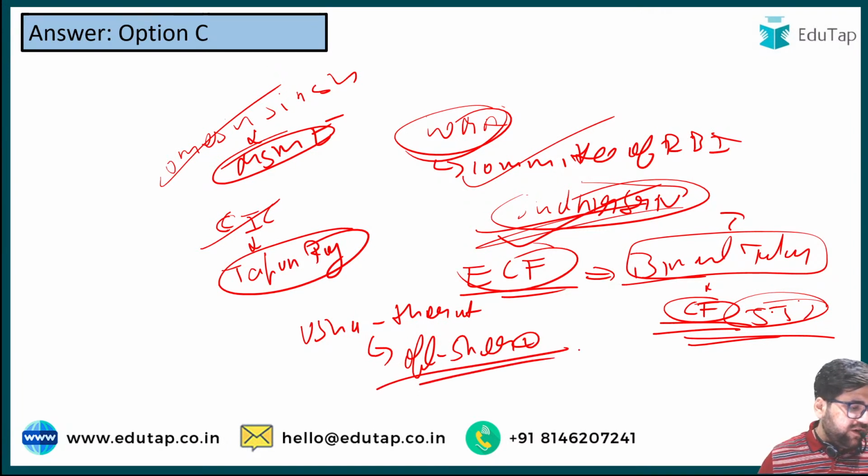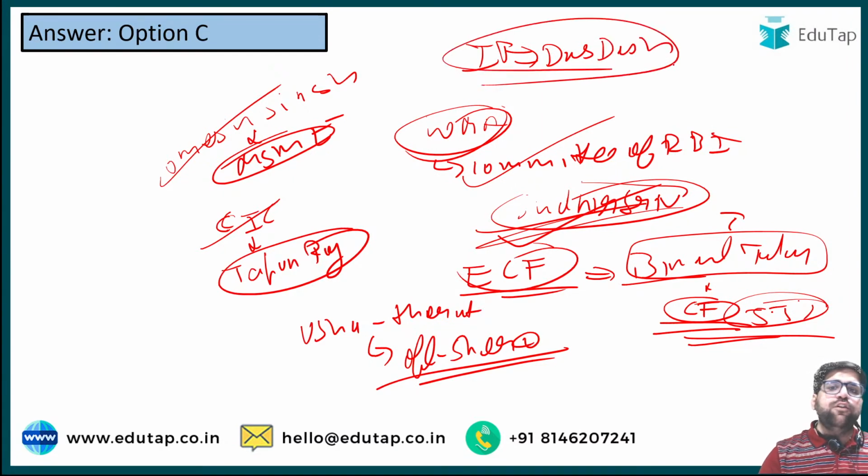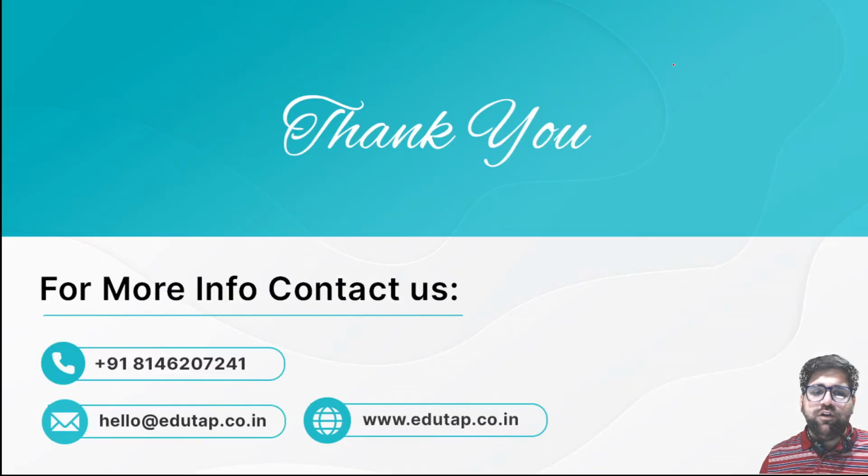And we have a very important committee when it comes to IT regulations, Jayant Kumar Dash. He was also there. So I hope you know about all these different committees.